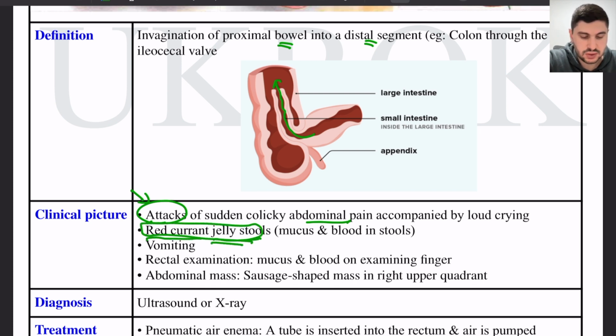And this is a key word you can find in your surgery classes, MCQs as well, that because of the bleeding that happens because of this, there are these types of stools with bright red blood, and also as well as vomiting. The abdominal mass that we spoke about in the right upper quadrant or maybe right lower quadrant iliac area is called a sausage-shaped mass, like sausages, because of how the intussusception happened.